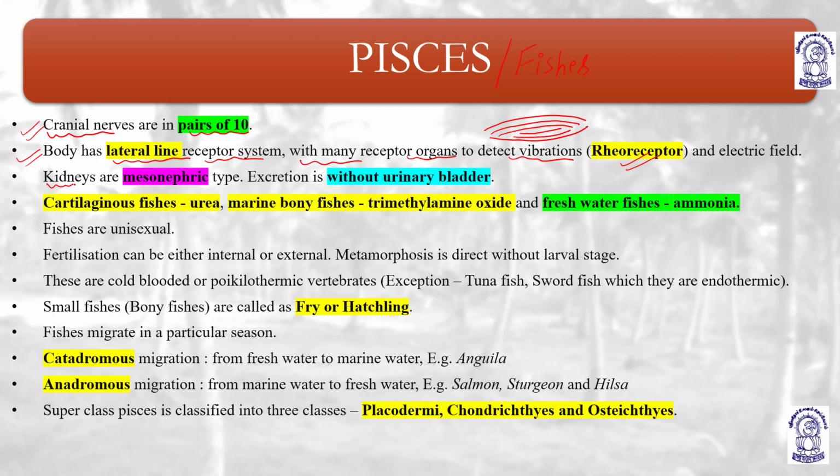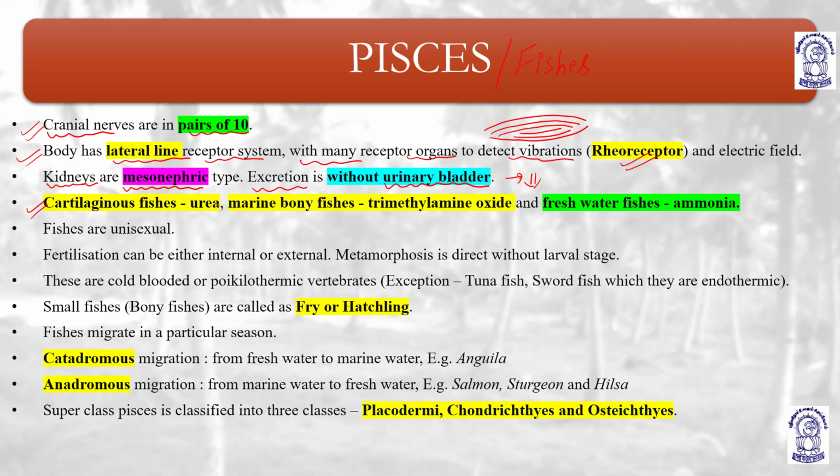Kidneys are mesonephric. There are 3 types of kidneys: pronephric, mesonephric and metanephric. Mesonephric kidneys mean excretion is without a urinary bladder. There is no urinary bladder, and fishes are classified according to the different types of excretory waste they produce. So they have mesonephric kidneys, and excretion is without a urinary bladder.